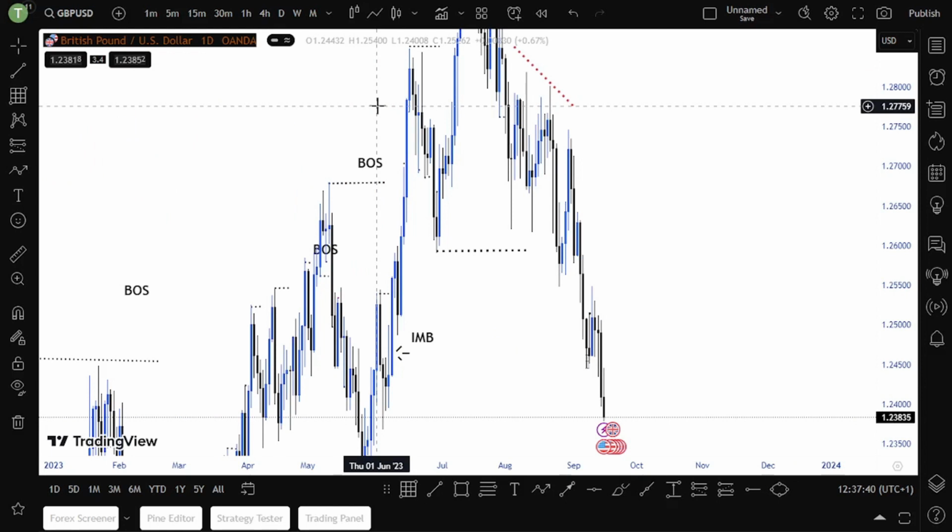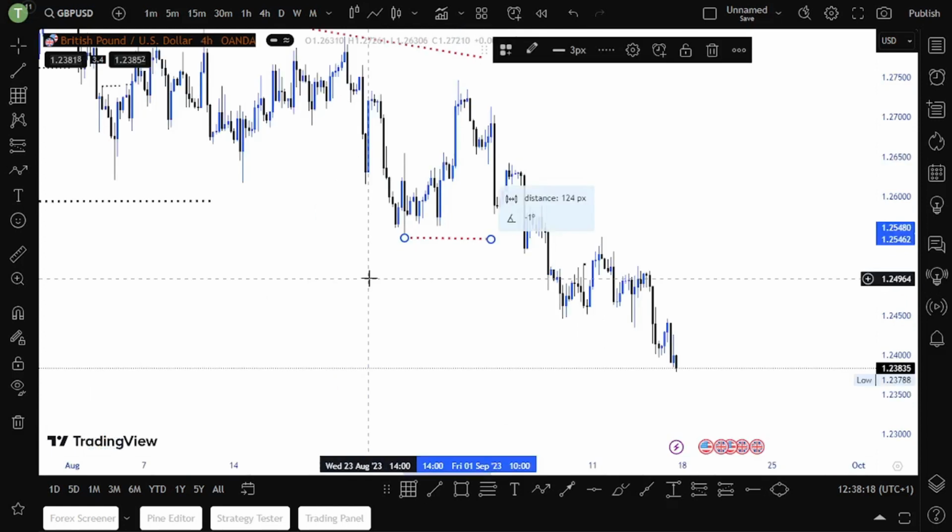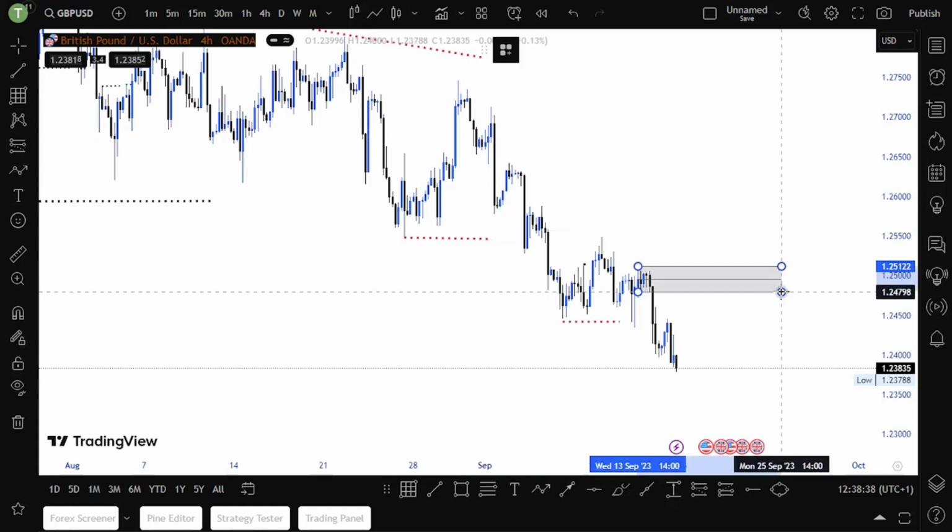Now let's look at GBPUSD. As you can see on GBPUSD, we've been breaking structure to the downside. We are making lower lows and lower highs, lower lows and lower highs. As you can see, here is our break of structure.